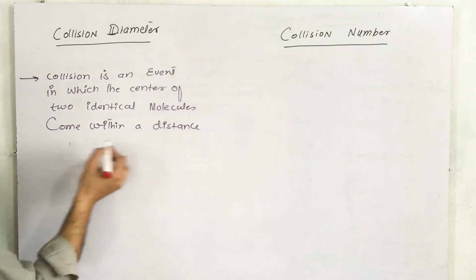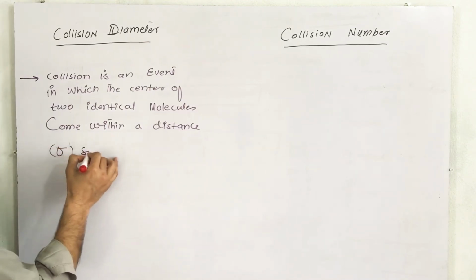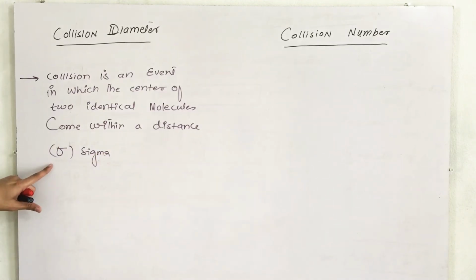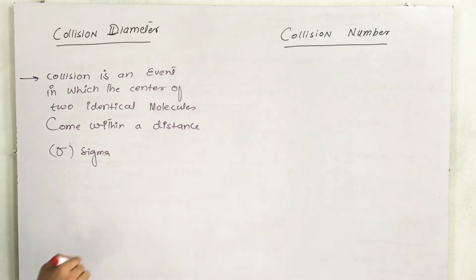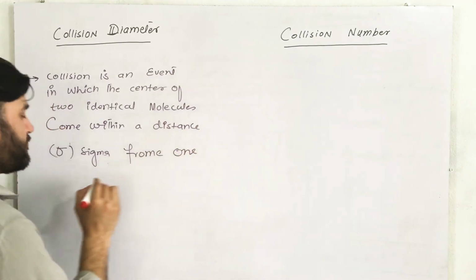Sigma, the distance, is represented by sigma. Let me write: within a distance sigma from one another.